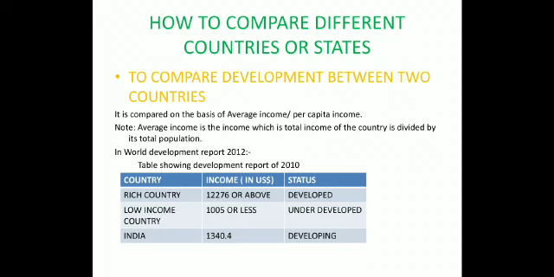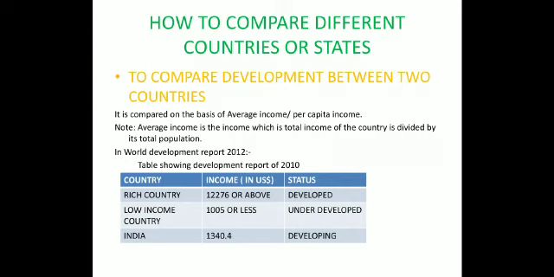These countries are stated as developed countries, and low income countries have an average income of 1,005 US dollars or less, and are stated as underdeveloped countries. But in our country India, the average income is about 1340.4 US dollars. So India is a developing country.